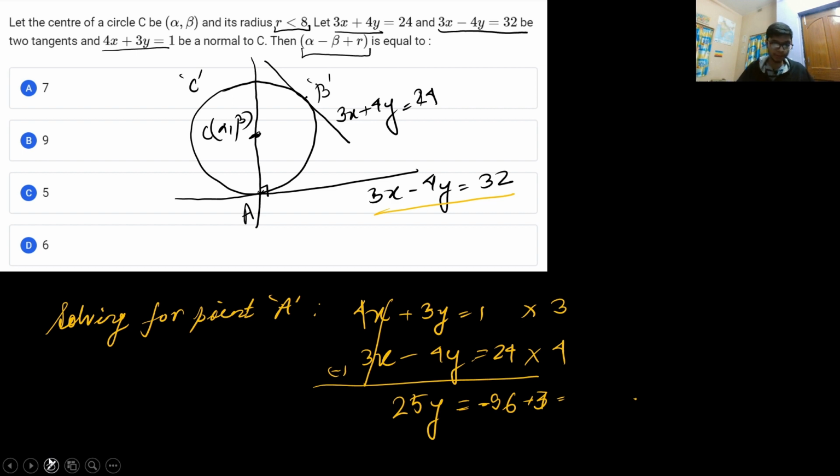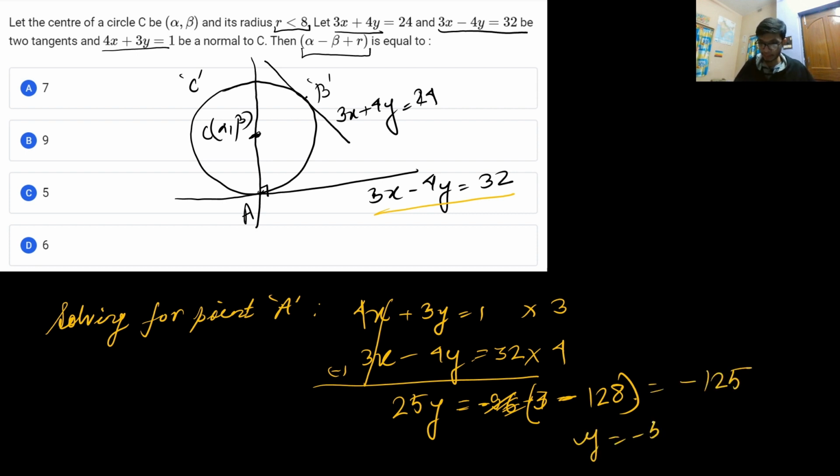Oh, that is not 24, that is 32. That's the mistake I was making. So the equation is equal to 32. So 32 into 4 is 128, and 3 minus 128 is equal to minus 125. So from here I get the value of y as minus 5.